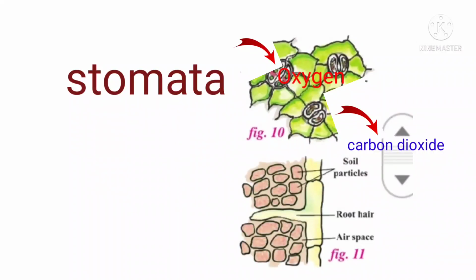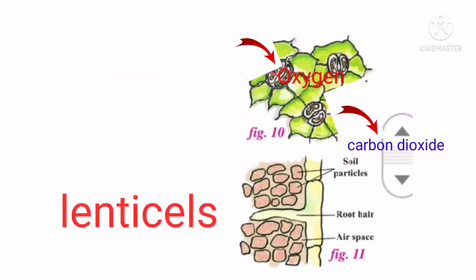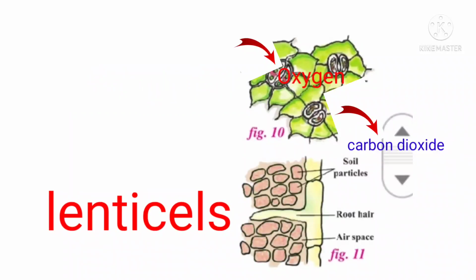As in any other living organism, the process of breathing takes place with the help of small openings in the leaves called stomata, and in the stem called lenticels. Stomata are present on the surface of the leaf.